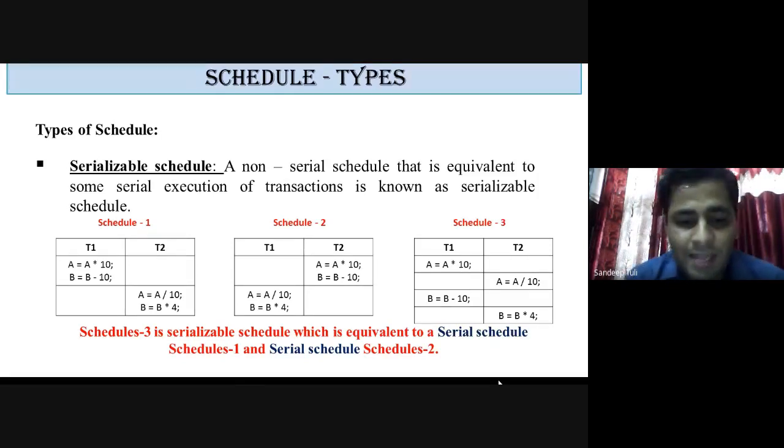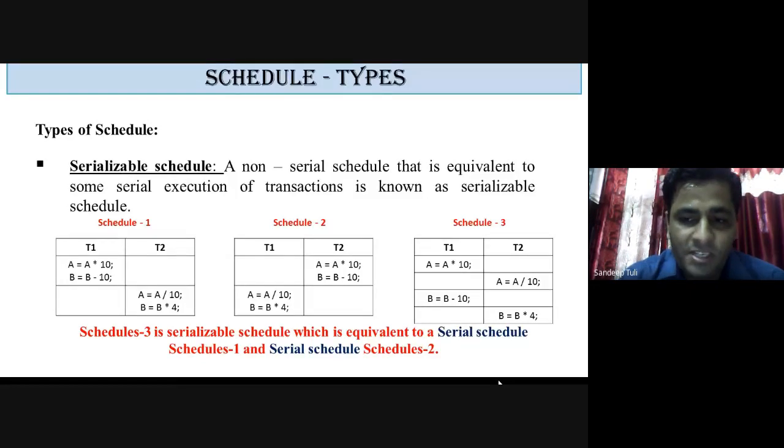So you just see that schedule S3, which is non-serial initially, is equivalent to serial schedule S1 and serial schedule S2, which I have already proved in the previous slide.